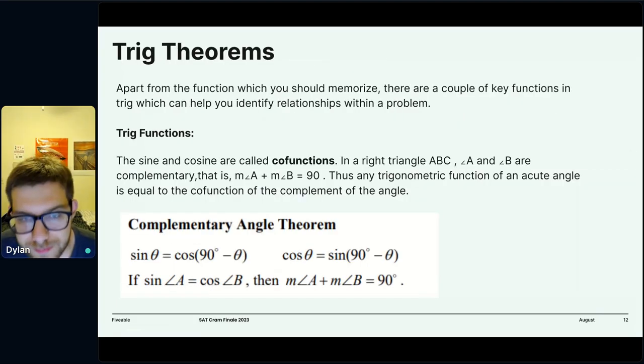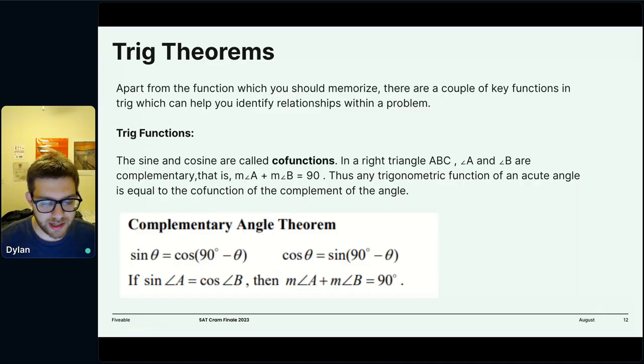There are also a few interesting key functions that are useful. They might not come up directly on the SAT or might not be completely necessary, but they're always helpful. There are many questions where this might be helpful, where it's easier to find the sine of an angle rather than a cosine or something like that. So for example, the sine and cosine functions are actually complementary functions. And what that means is that the sine of theta is equal to the cosine of the complementary angle to theta, right? So the sine of theta is equal to the cosine of 90 minus theta. So if you think about this, the sine of 30 is equal to the cosine of 60.